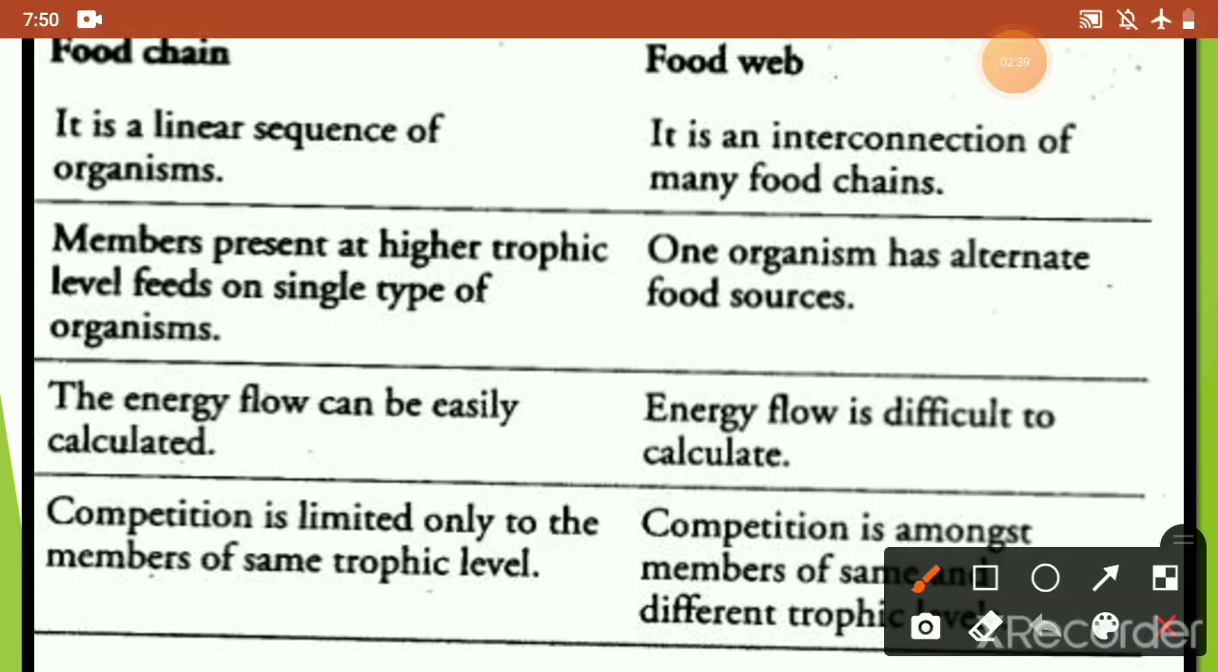At last, let's see the difference between food chain and food web. Food chain is a linear sequence of organisms, whereas food web is an interconnection of many food chains.